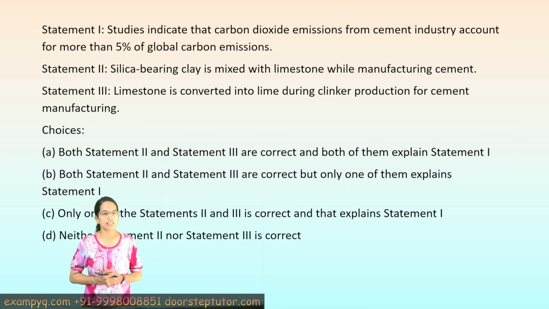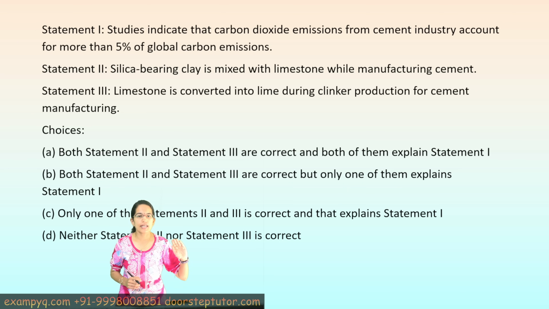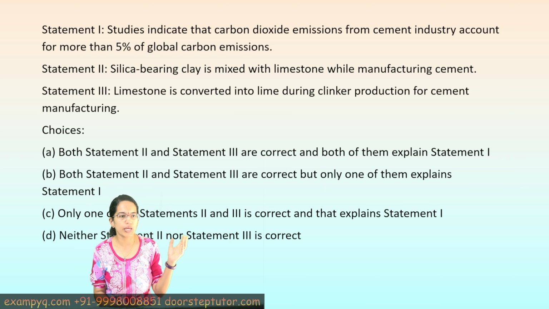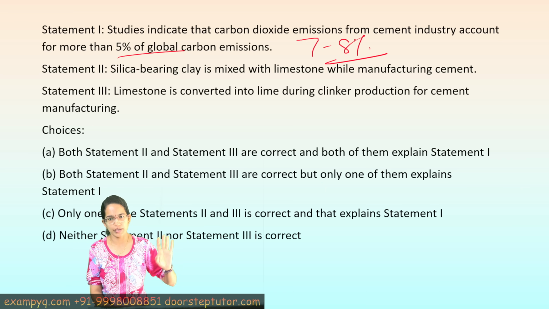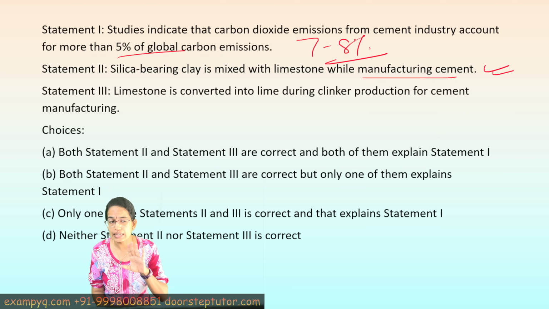The next question is, studies show that carbon dioxide emissions from the cement industry are more than 5%. That's correct, because it's usually 7 to 8% as documented in most of the text. Now silica bearing clay is mixed with limestone while manufacturing. That's independently a correct statement. However, this process does not cause a higher amount of carbon dioxide into the atmosphere. Very, very important to note. The high amount of carbon dioxide in the environment is because of the calcination of limestone.